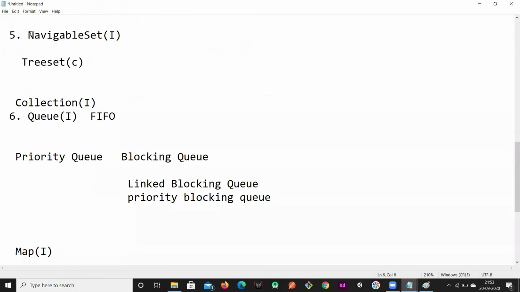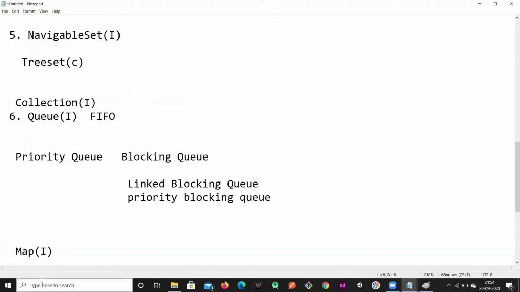Okay, so these all represent the data as individual objects, but if you want to represent the data in a key value pair, if you want to assign some key to it and store it in that manner, right? So roll number, employee ID and his name, right? Department name and department ID, right? IP address and domain name, right? So if you want to store data in this relation, some key and value pair, then we'll use the Map interface.